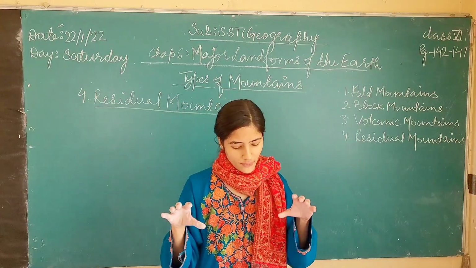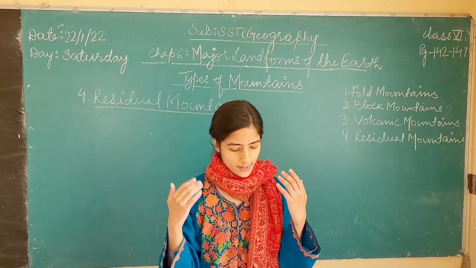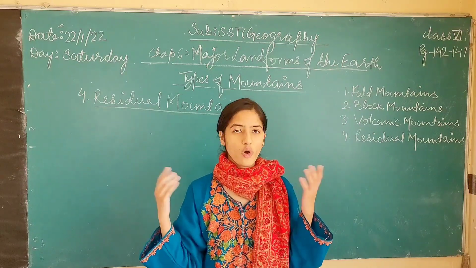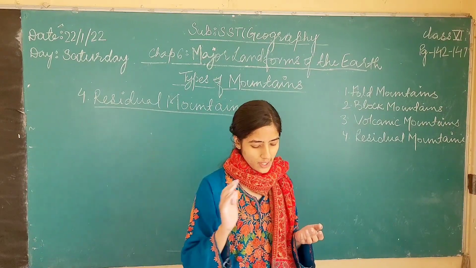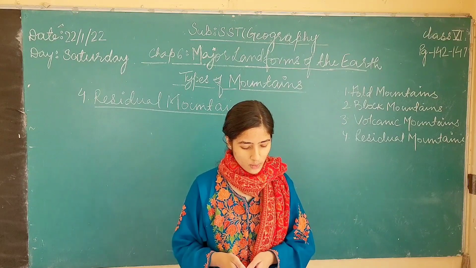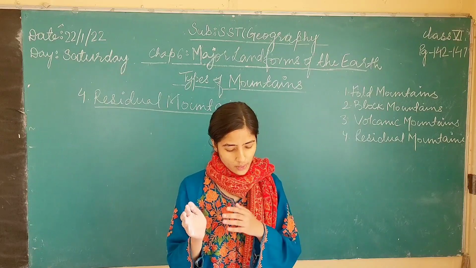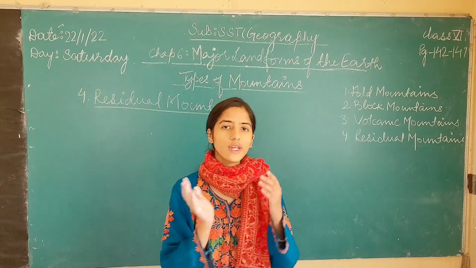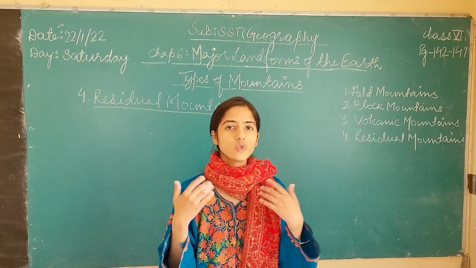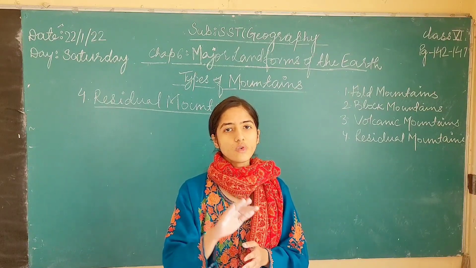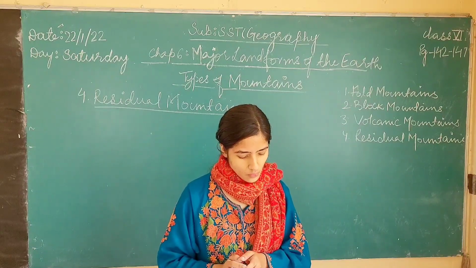So when these different agents of erosion erode the top layer or the sides of the mountain, which can be a fold mountain, a block mountain or a volcanic mountain, and it wears down, a residual mountain is formed. The remaining part of these mountains is known as residual mountains. When fold, block and volcanic mountains are eroded by agents of erosion such as wind, water, glacier, waves, etc., a residual mountain is formed by the remains of the previous mountains.